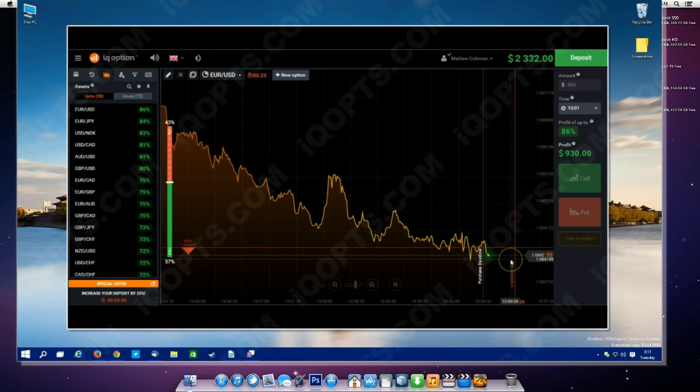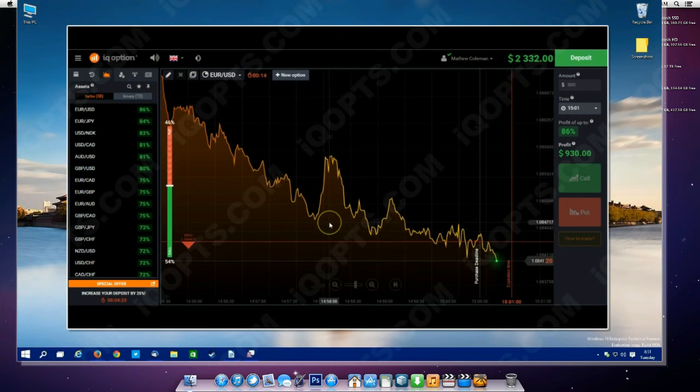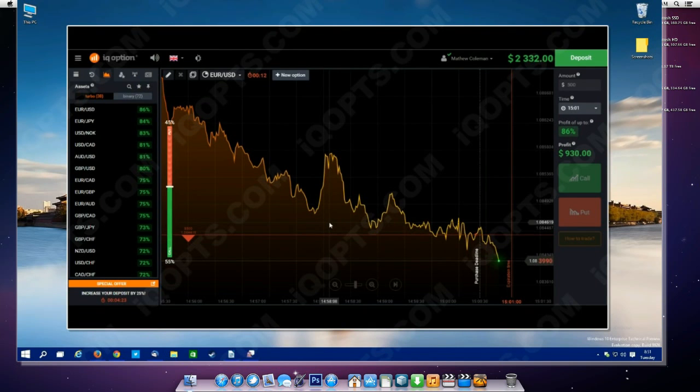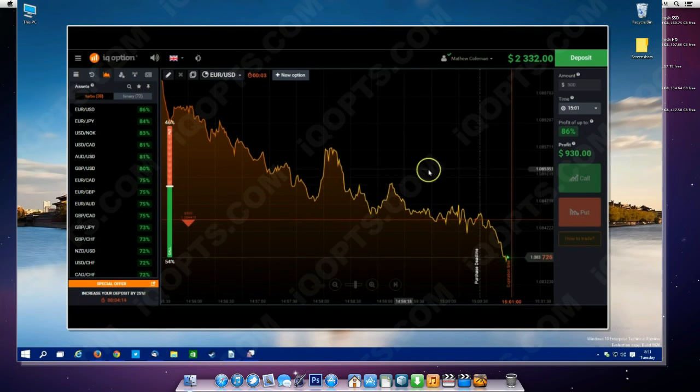So you should better try to make stakes closer to this line, which is called purchase deadline. I recommend making it like several seconds before the end, to leave less time for the order and not to have any sudden moves of the currency pair rate, and for everything to work as we forecasted.